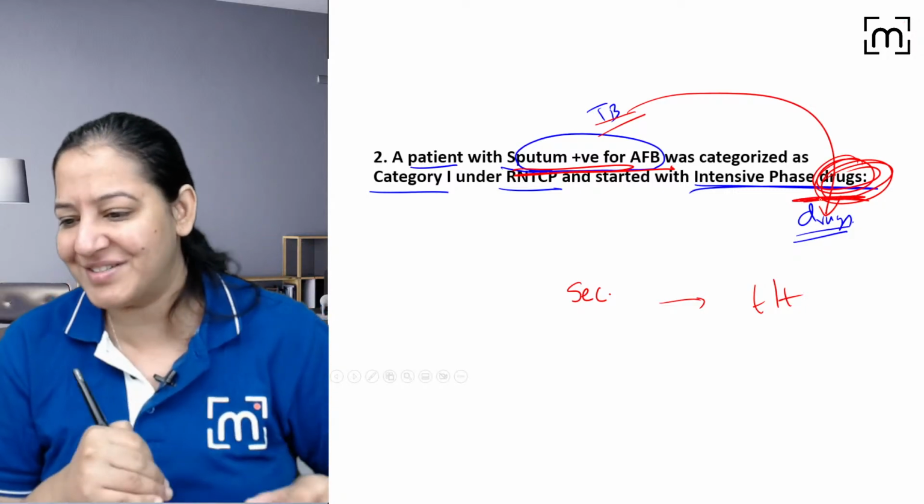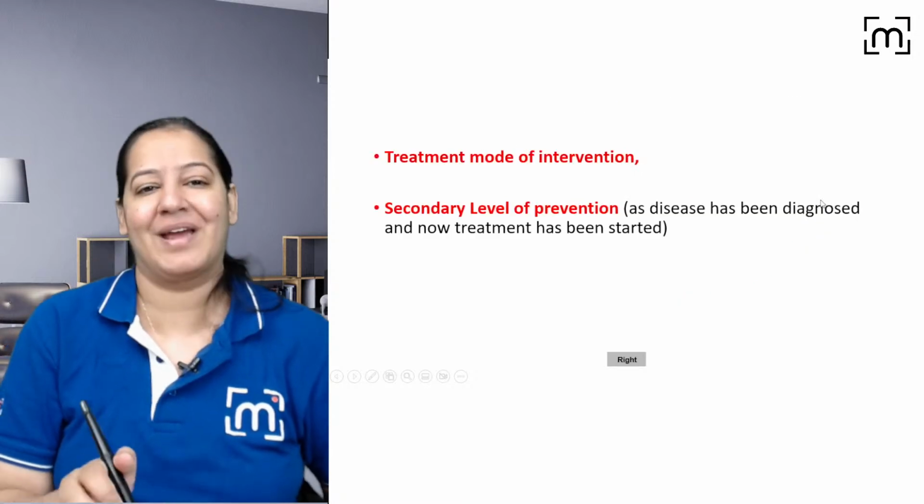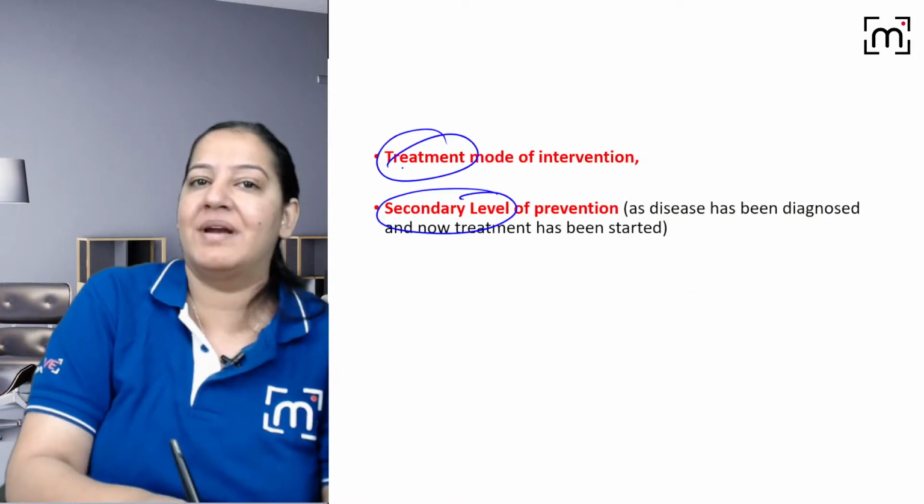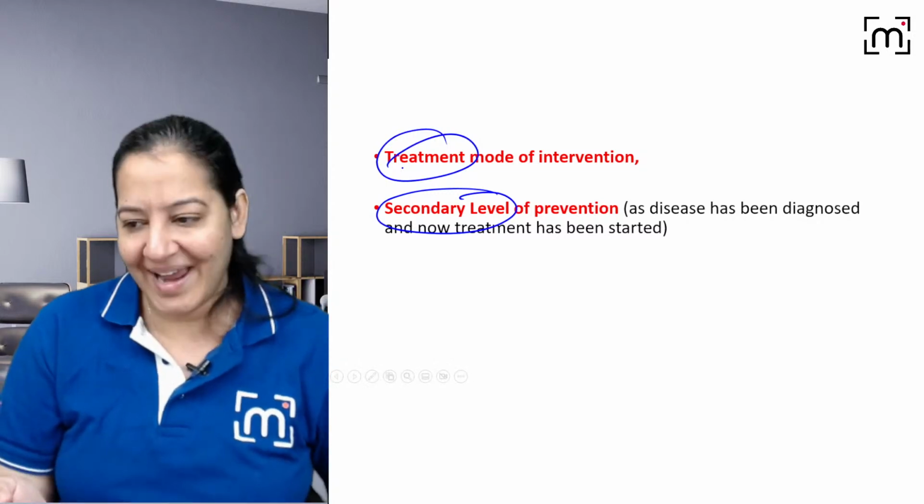You got it? Okay. So the answer is secondary level of prevention and the mode of intervention is treatment here, not diagnosis. It's treatment. I guess you got it.